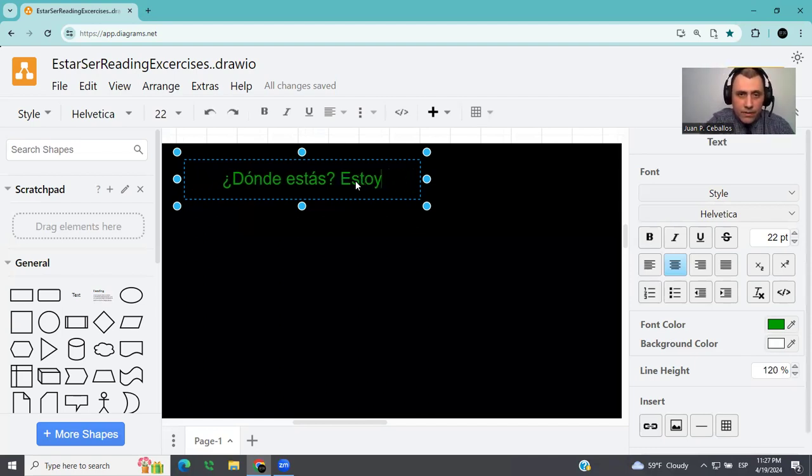The next one. ¿De dónde es usted? So, ¿de dónde es usted? Try to think of this question and why you think I'm using the verb ser here and not the verb estar. I'm going to give you a short answer now. Yo soy de Colombia.